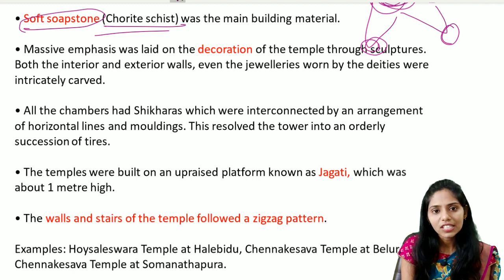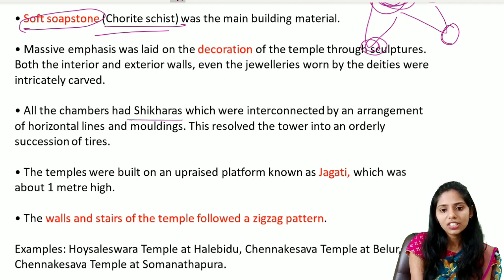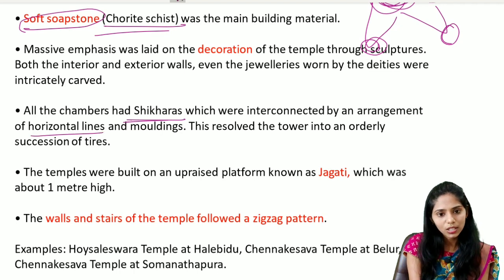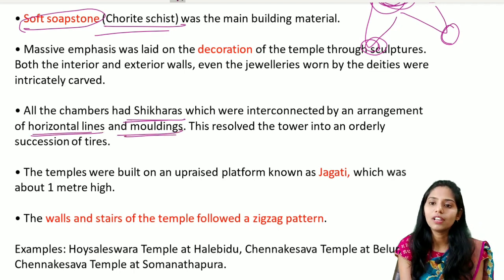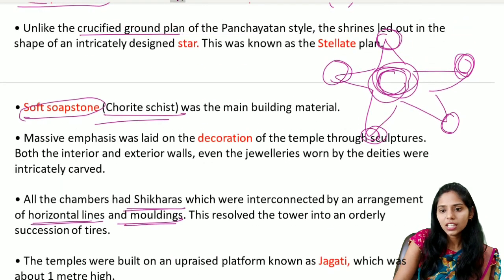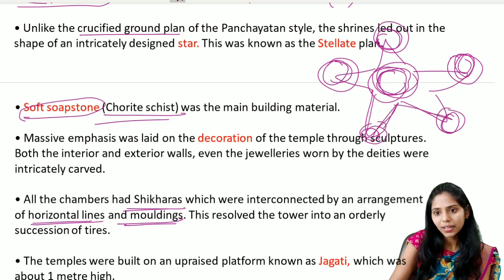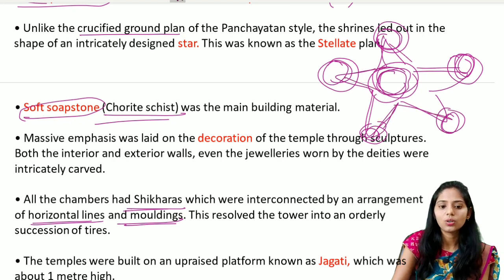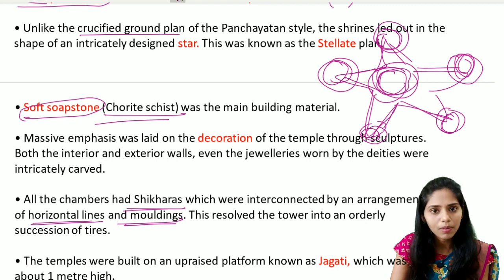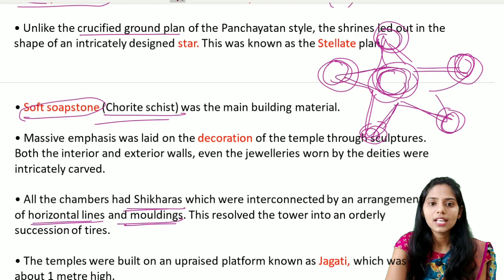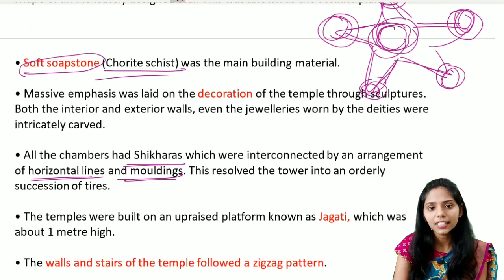And the next important feature is that all the chambers had shikharas and they were well connected by an arrangement of horizontal lines and mouldings as well. If you see this plan, here there is one shrine, here one shrine, here one shrine, and they are connected mainly through horizontal lines and also the moulding. This is one of the unique and important features of Hoysala architecture.